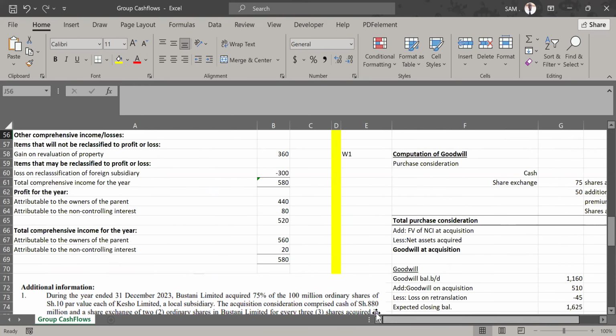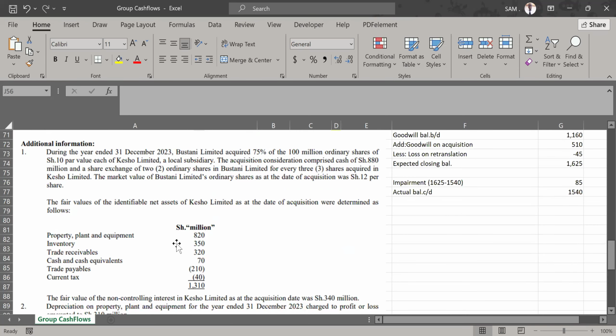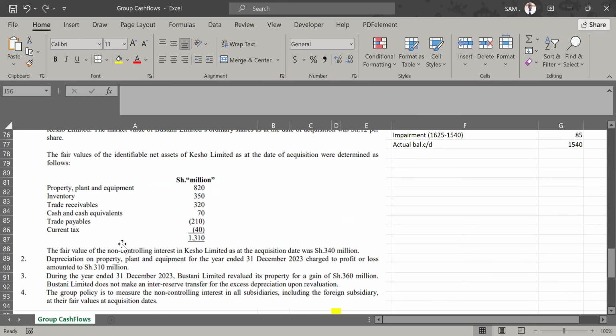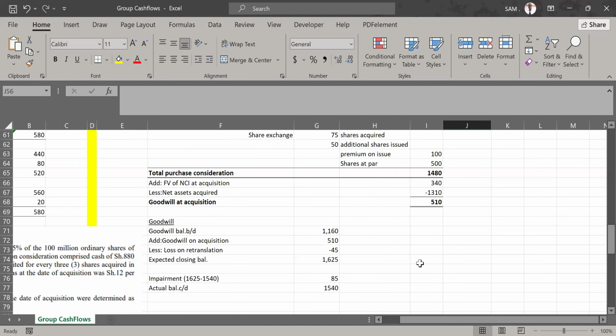Where do we get the net assets acquired? It was also given in note 1, where we were told the fair value of identifiable net assets in Kesho at the date of acquisition. We were given there PPE, inventory, trade receivables, cash and cash equivalent, trade payables, and current tax. And the net figure is 1,310. You can see that figure. So that is the net figure that we are picking there as the net value of the net assets of the subsidiary at acquisition. So that's where we brought in the 1310.